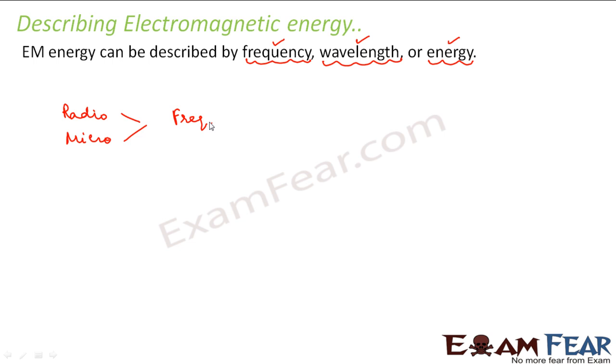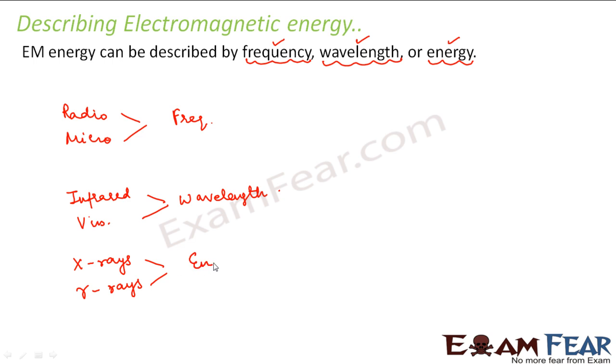We generally say that microwaves have this range of frequencies, and radio waves this range of frequencies. However, it is equivalent whether we describe in terms of frequency, wavelength, or energy. All three terms are equivalent, but the general usage is such that radio waves and microwaves are described in terms of frequency, infrared waves and visible light in terms of wavelength, and X-rays and gamma rays in terms of energy.